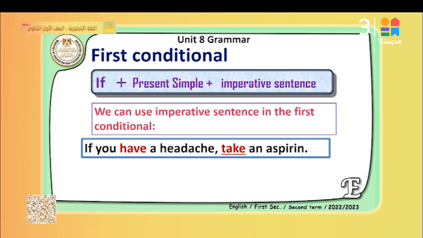If you have a headache, take an aspirin. Here I say, take an aspirin. This is imperative sentence. This is an order. If you have a headache, take an aspirin. So instead of saying, if I have a headache, I will take, here I use the imperative sentence directly. Take an aspirin. If you have a headache, take an aspirin.